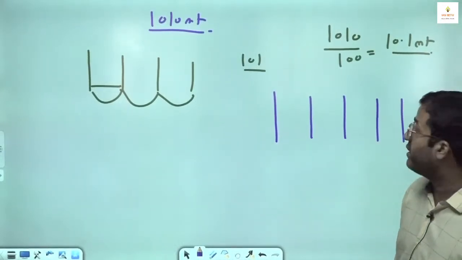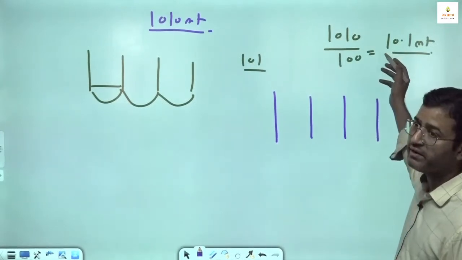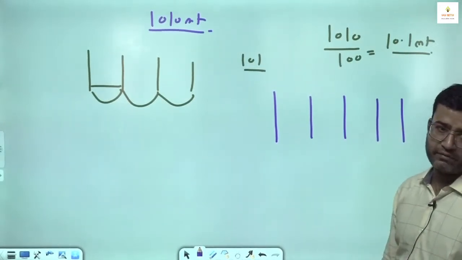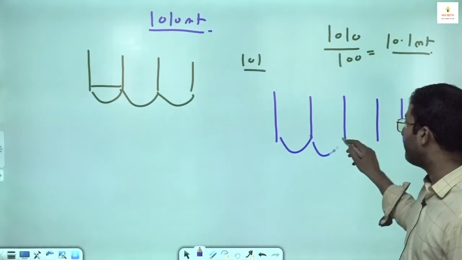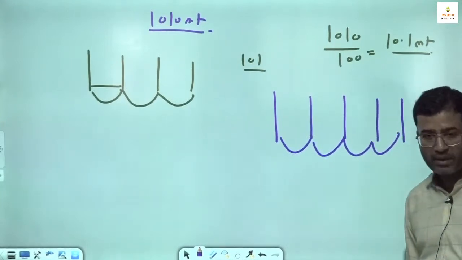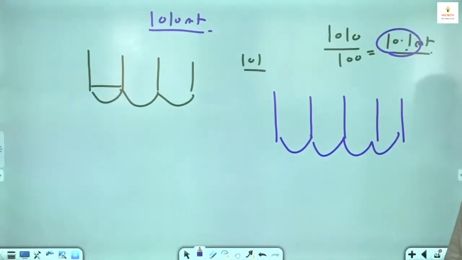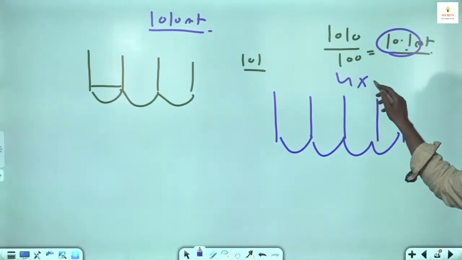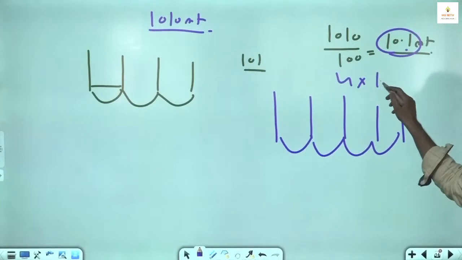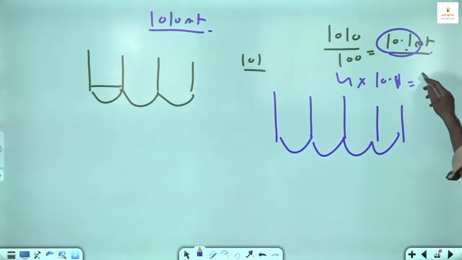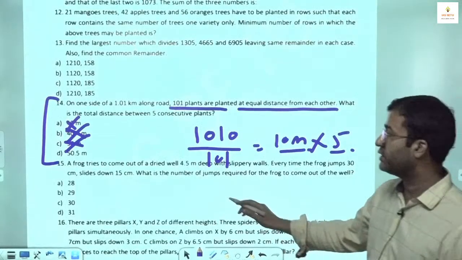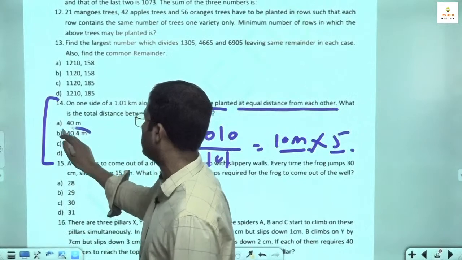Here some students made a mistake, they multiplied with 5 and got answer 50.5. But there will be 4 gaps. If there are 5 trees then there will be 4 gaps, and each gap is of 10.1, so 4 multiplied with 10.1. So your correct answer is 40.4 meter.